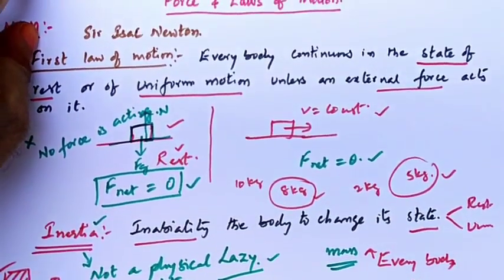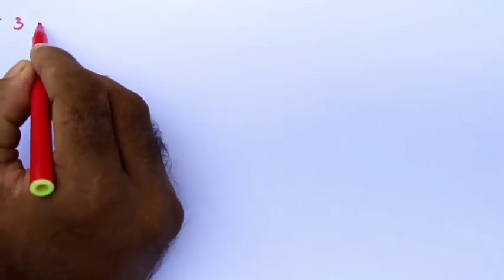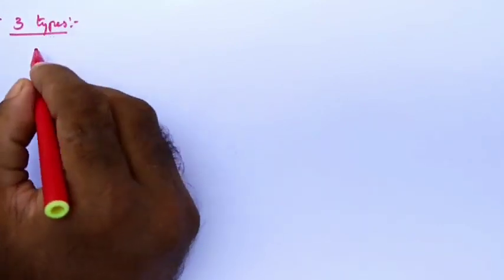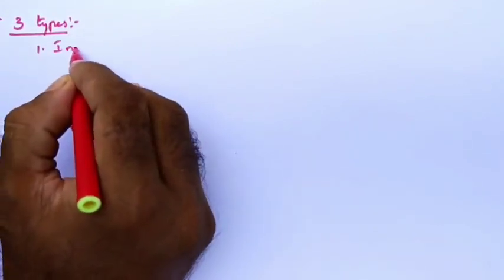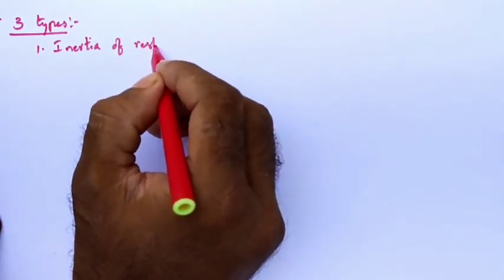Let us see more about inertia. This inertia is of three types. One is inertia of rest.